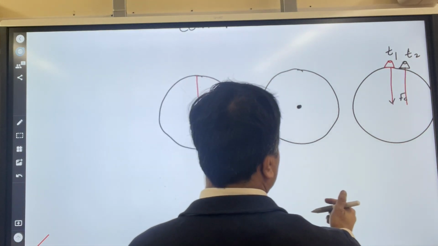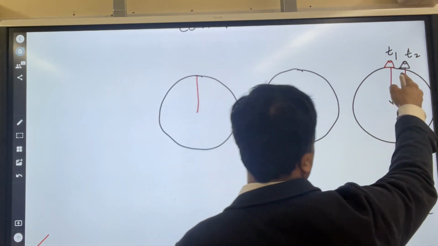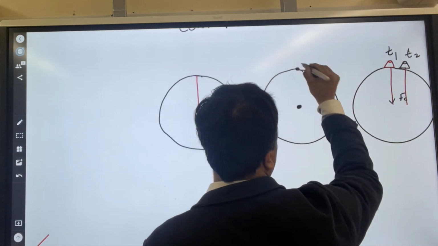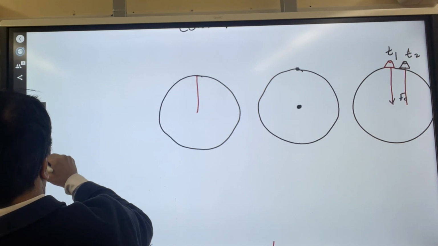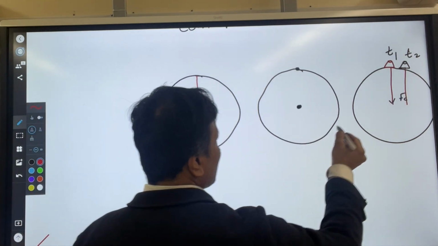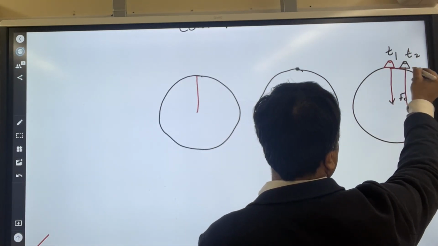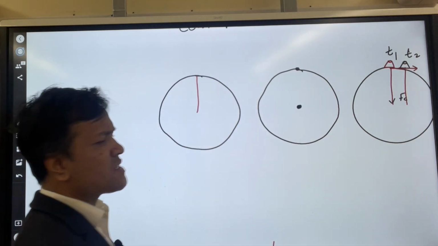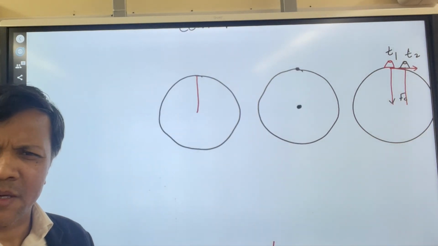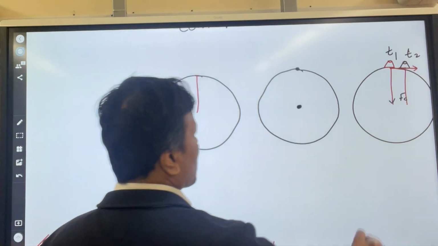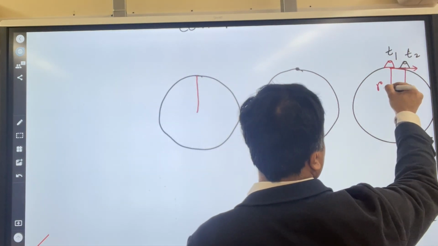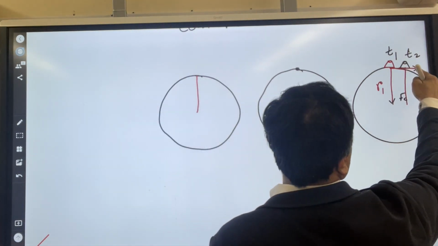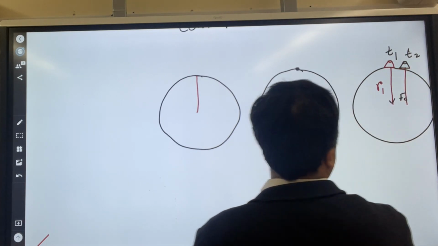So how can we make that happen? Let's put the bucket over here. Instead of a bucket, we're going to just put a dot. There is a velocity over here. The velocity keeps it from falling. So we're going to call this rope 1, and we're going to use a different color.